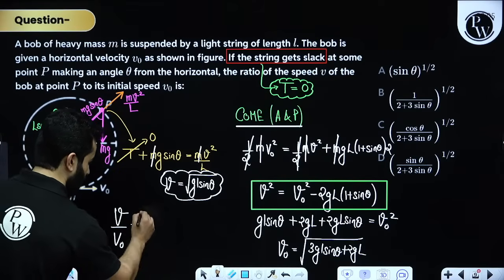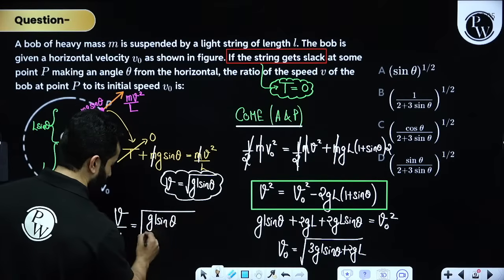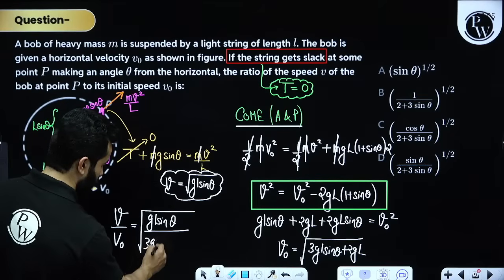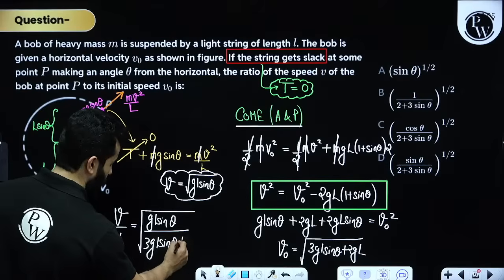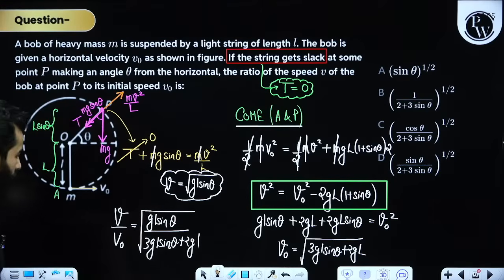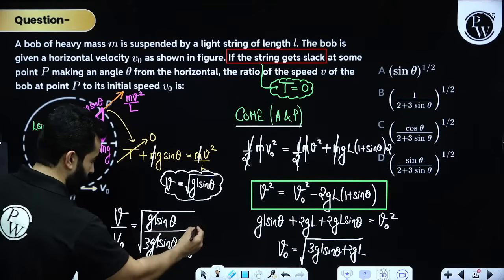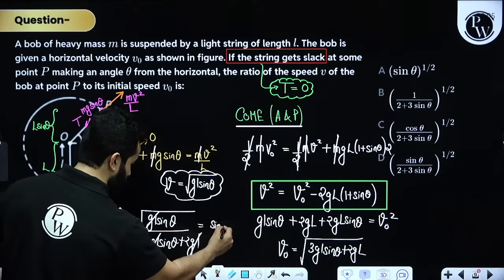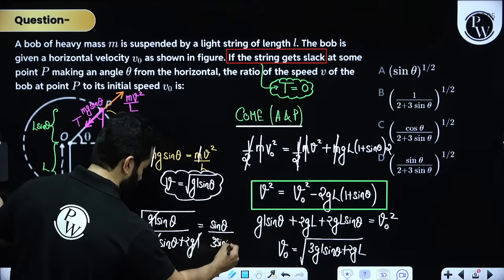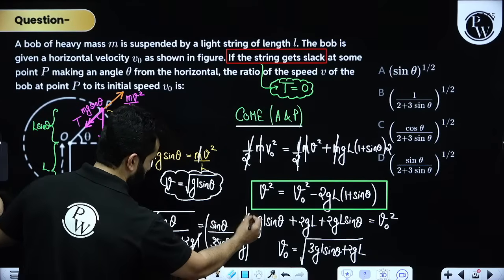V is GL sine theta, and this is 3GL sine theta plus 2GL, and this is whole raised to the power 2. You can cancel out GL, so you have got sine theta, whole divided by 3 sine theta plus 2g, and whole raised to the power 1 by 2.